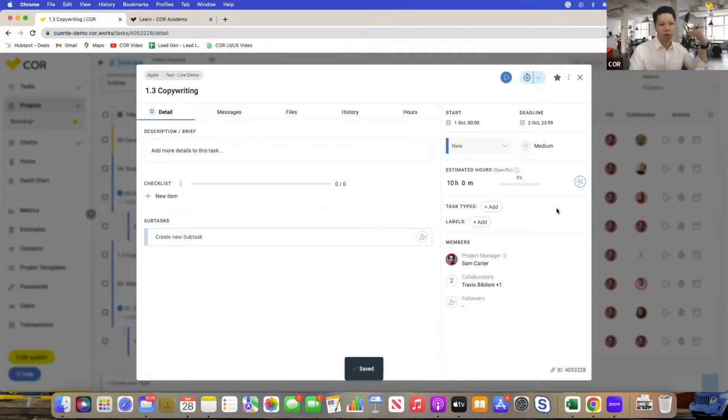Maybe you just want somebody that's more experienced to spend more time on this, or somebody that's more affordable cost-wise to be working, so you allocate actually less in terms of financials to this task. You can fine-tune those processes as well from within core.